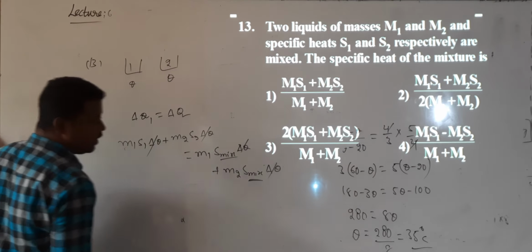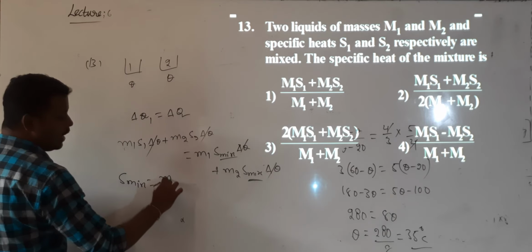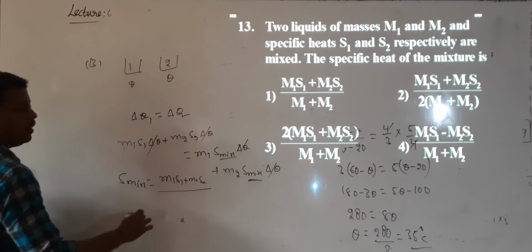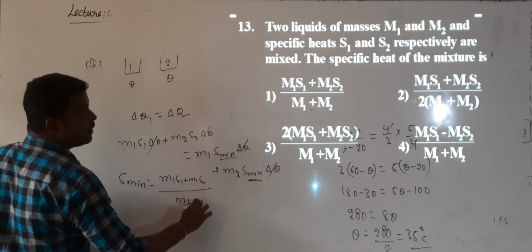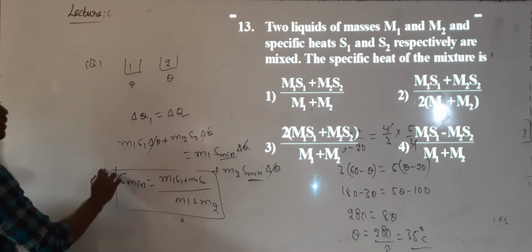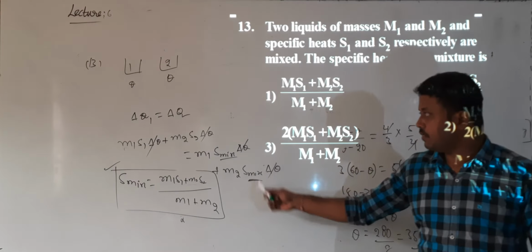The delta theta term is cancelled. So the formula for S mix is equal to m1s1 plus m2s2 by m1 plus m2.